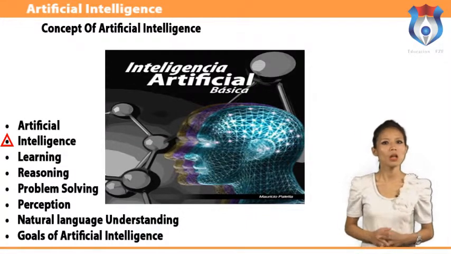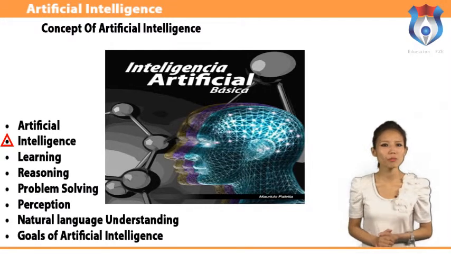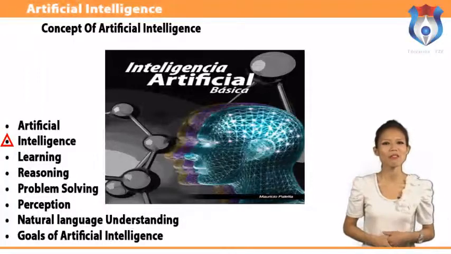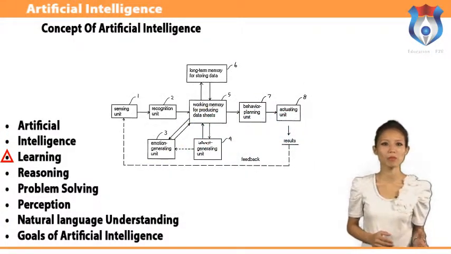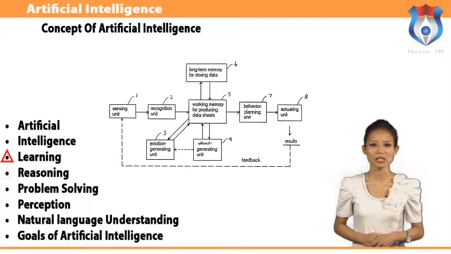For example, the game chess on a computer is artificially intelligent. The computer plays its moves according to the moves of the opponent rather than having any fixed moves. The device should be capable of learning from its errors so that next time they are not repeated.